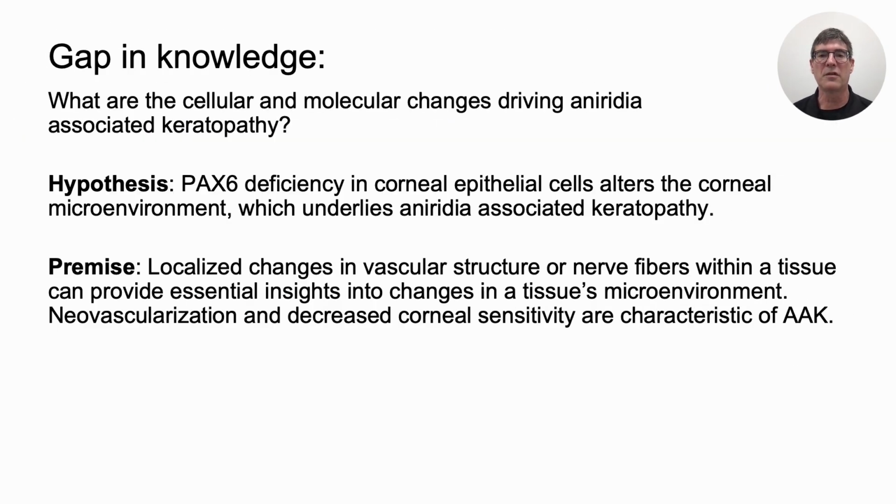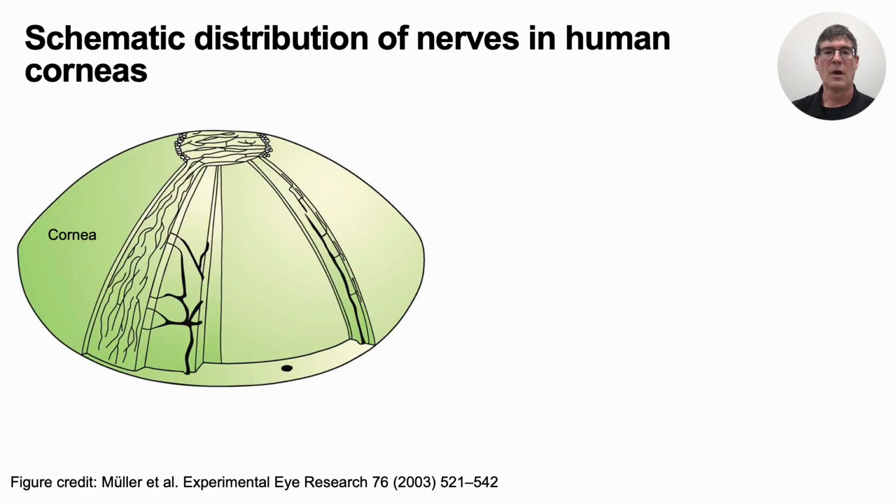So after years of testing the limbal stem cell hypothesis with no clear results, I have concluded that I need to change the way I think about the cellular and molecular mechanisms underlying aniridia-associated keratopathy. My new hypothesis is that PAX6 deficiency in the corneal epithelial cells alters the corneal microenvironment, which underlies aniridia-associated keratopathy. I propose that we can test this hypothesis by studying the nerve fibers and inappropriate formation of blood vessels in the PAX6 deficient cornea.